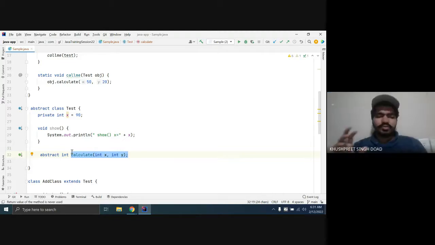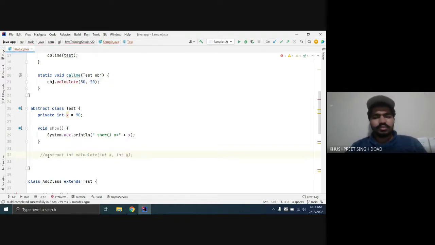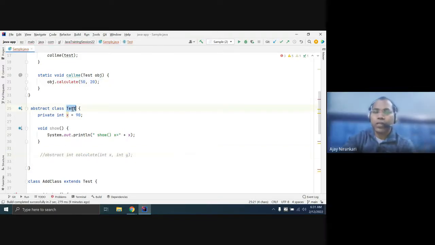Okay, but what if a class is abstract but it does not have any abstract method? Then yes, we can also say it is optional. It means the class designer does not want you to create my object. Sometimes I want no one to create a new Test. So you have the option, you can just mark it as abstract.